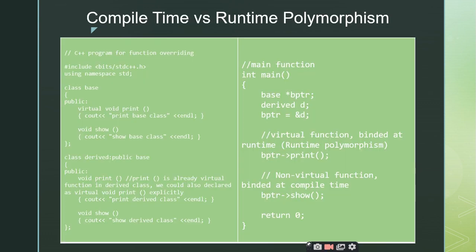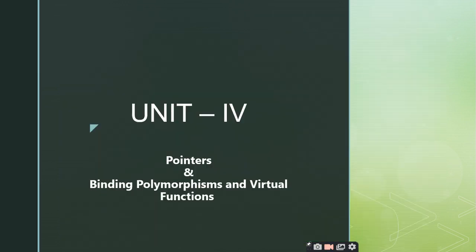So this is all about inheritance. Forget about this; we will cover it in the extra classes, where I will tell you the extra topics related to C++. That completes our third unit, and from the next class onwards we will start with the fourth unit.